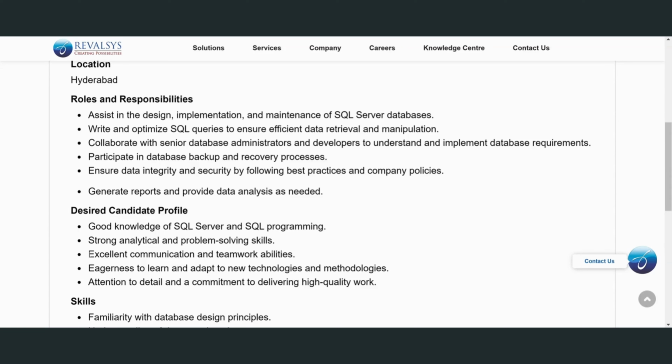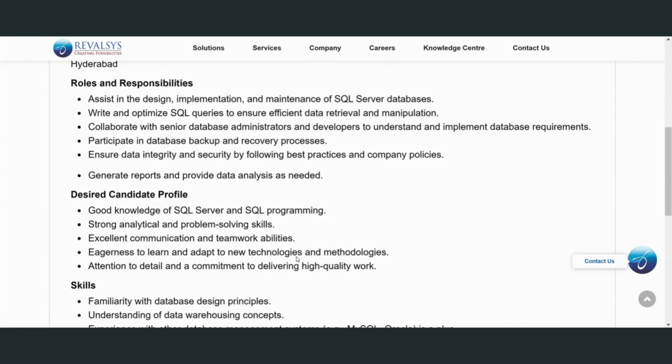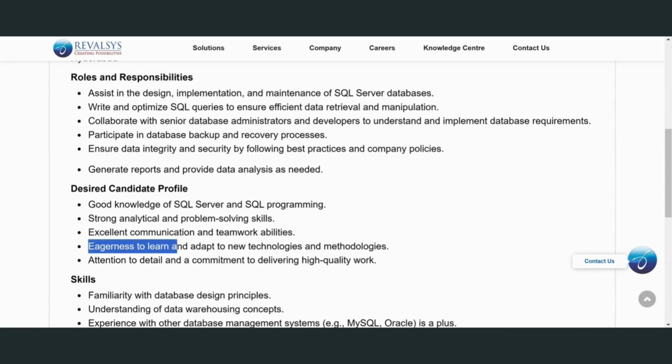So next one is the excellent communication and teamwork ability. Okay, so as an associate developer, you can communicate with the senior developers as a fresher, so we can work closely on this as much as possible, so we can get upon these features. Okay, so next one is the eagerness to learn and adapt to new technologies and methodologies.